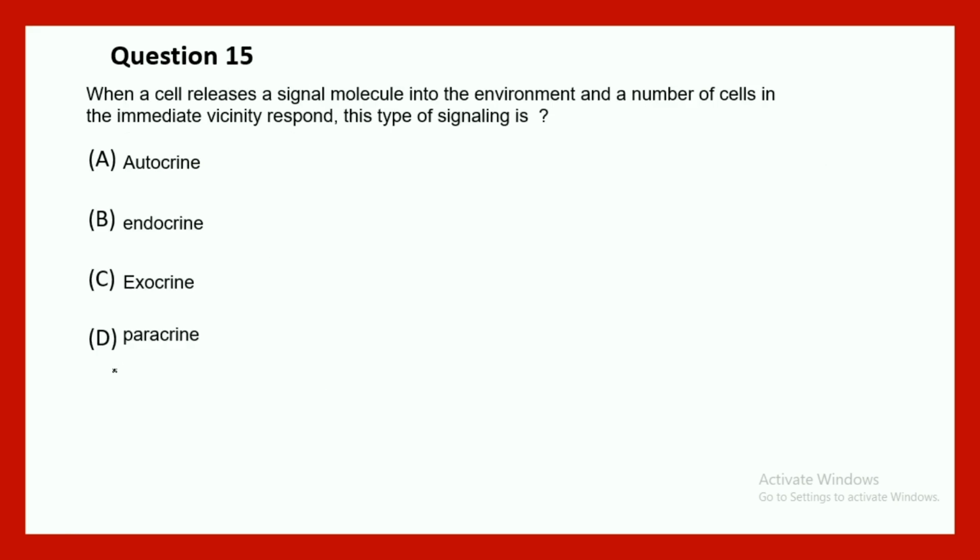When the cell releases a signal molecule into the environment and the number of cells in the immediate vicinity respond to that, the signaling type is paracrine signaling. This kind of question is very important. Paracrine, endocrine, exocrine, which kind of signaling is paracrine signaling? They would give you an example and you have to identify what type of signaling it is, or they would define the type of signaling and you have to understand the name. So this question is just for that.